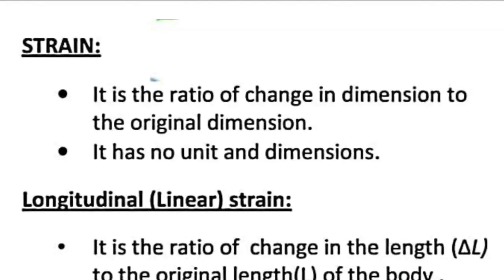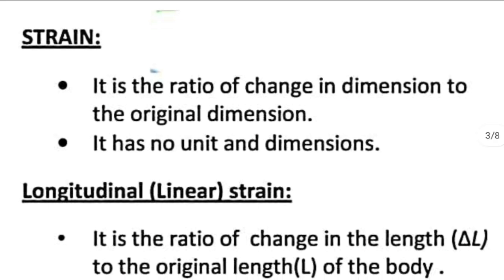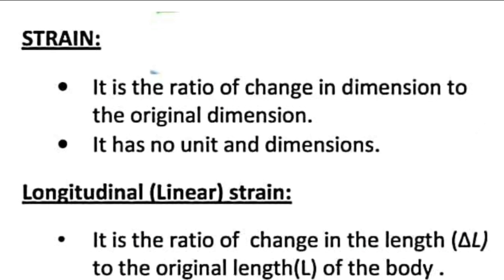Now the next term to discuss is strain. Strain is the ratio of change in dimension to the original dimension. It has no unit and no dimension. If there is a change in length, that change in length to original length is the strain.